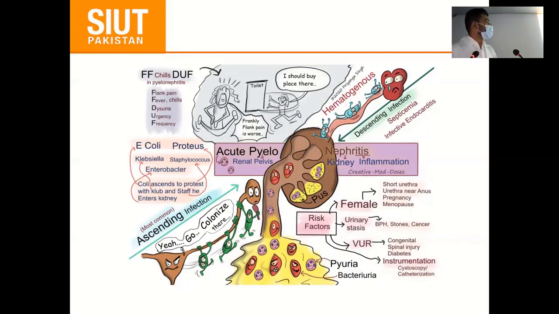We have the ascending as well as the descending. In infective endocarditis, IV drug abusers, or in septicemia, the spread is through the vasculature, and through instrumentation, Foley catheterization, from cystitis towards pyelonephritis, causing inflammation of the renal pelvis and the parenchyma.